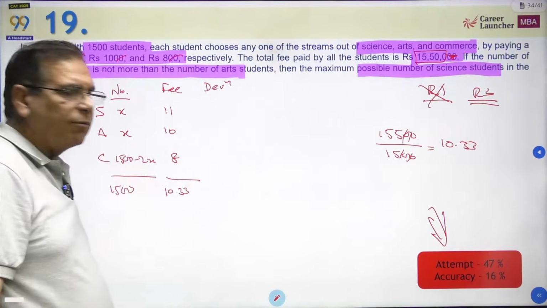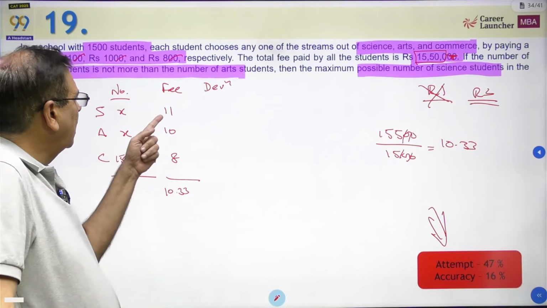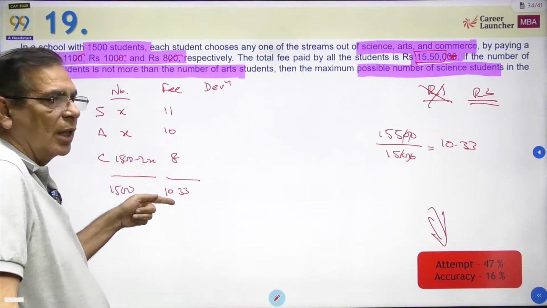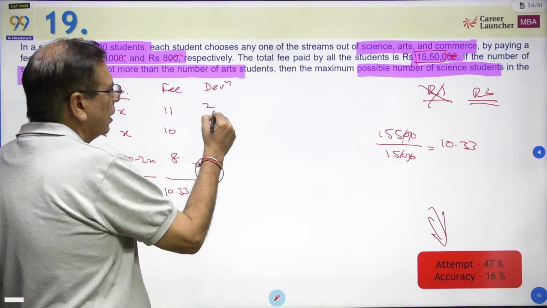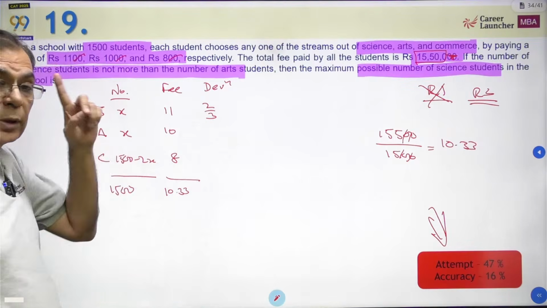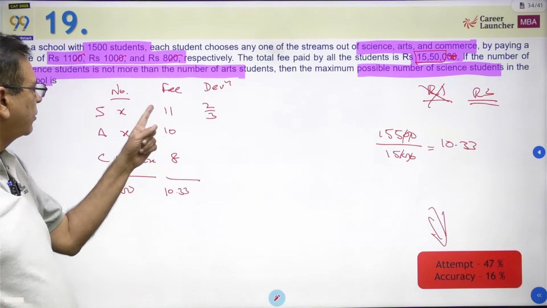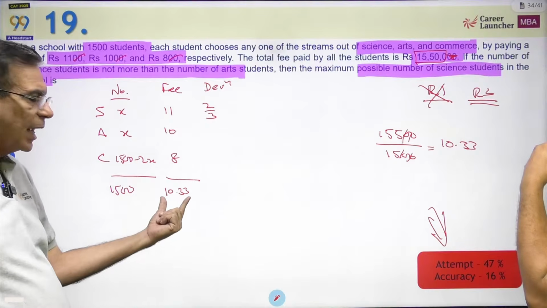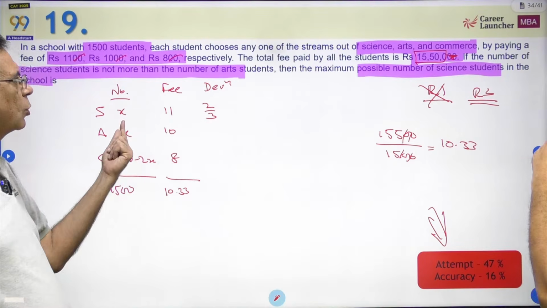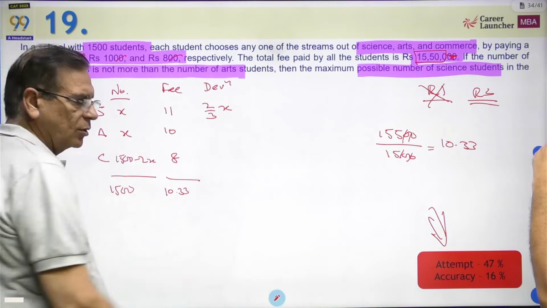Assume mean method, I am taking the average. Deviation here is 11 minus 10.33, the deviation of 2 by 3 per student. Each student of science has paid 2 by 3 rupees extra. There are x students, so the total deviation will be 2 by 3x.